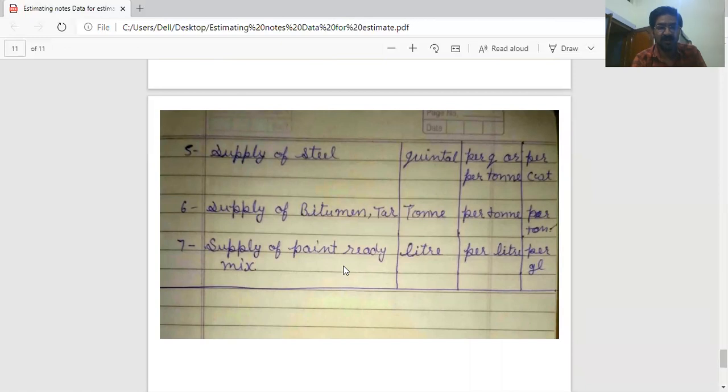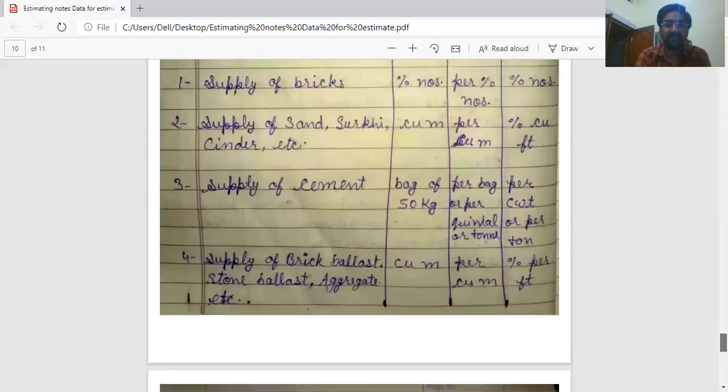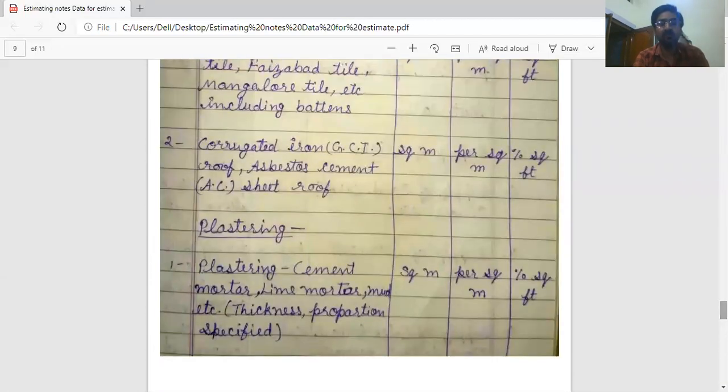Supply of paint and ready mix material is measured in liters and paid per liter. So these are the systems of measurements for works and materials. Thank you.